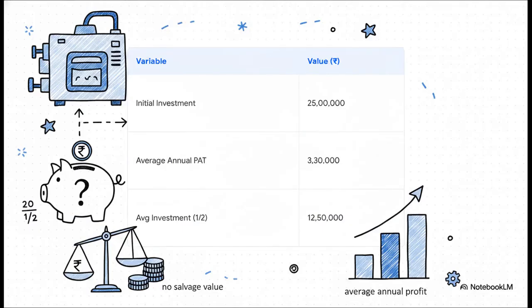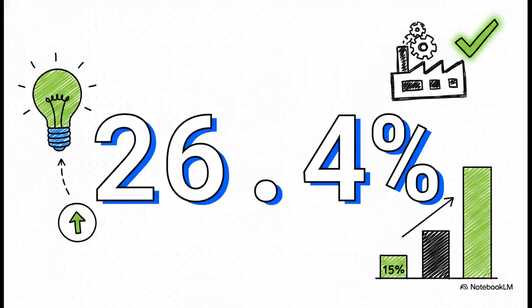Let's actually put this into practice. Imagine a new machine costing 25 lakh rupees. It has zero salvage value, meaning at the end of its life, it's practically worthless. However, it yields an average annual profit after tax of 3,30,000 rupees. Our average investment, using that half rule we just talked about, is 12,50,000 rupees. By plugging those exact numbers into our formula, dividing 3,30,000 by 12,50,000, we reveal a really solid accounting rate of return of 26.4%.